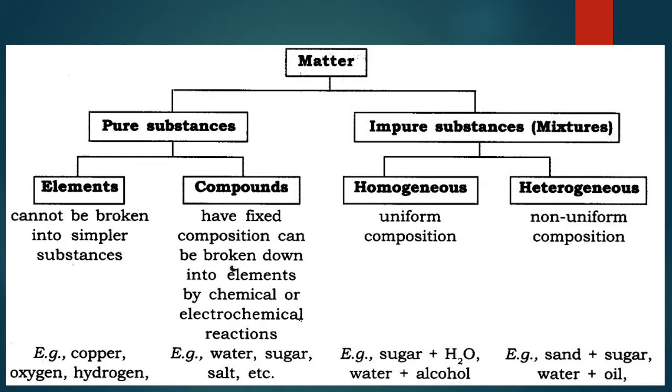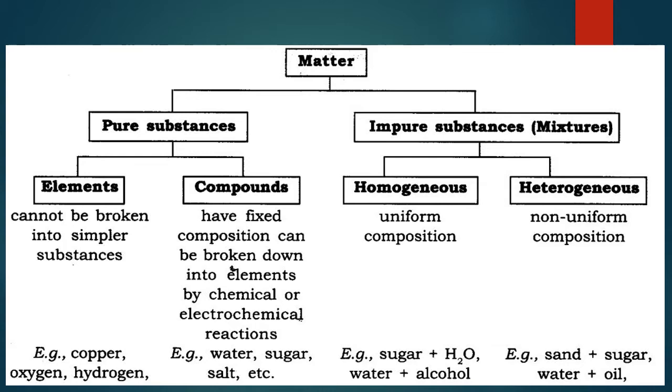The other kind of pure substance is the compound. A compound is a pure substance made up of two or more kinds of elements in a definite ratio.